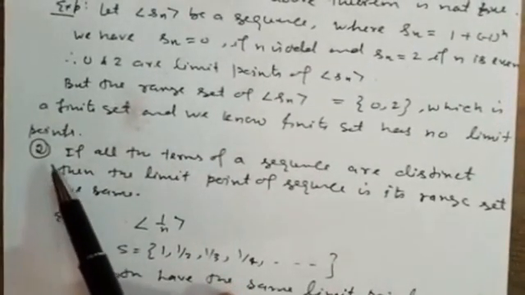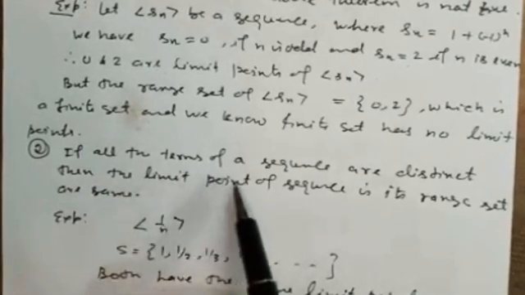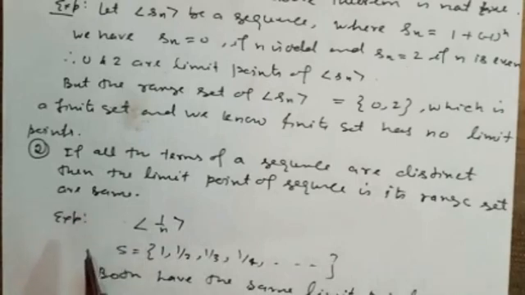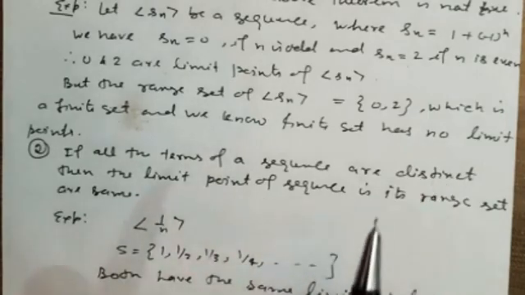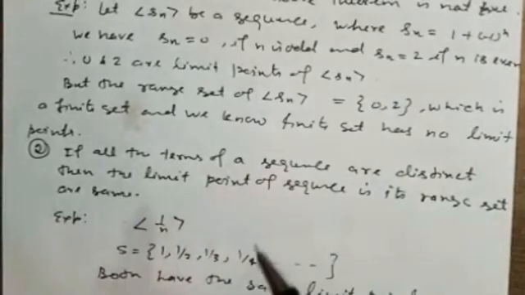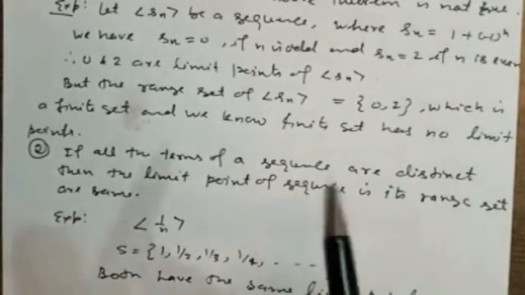Now note 2, remark 2, that is, if all terms of a sequence are distinct, then the limit point of the sequence is equal to the limit point of its range set. You know, if the terms of the sequence are distinct, then the range set will be equal to the sequence, and if both are the same, then you can see both have the same limit point. For example, in this sequence all terms are distinct like this, so the range set will be the same, so the limit point of both will be the same, that is 0. We have proved it before. Okay, thanks.